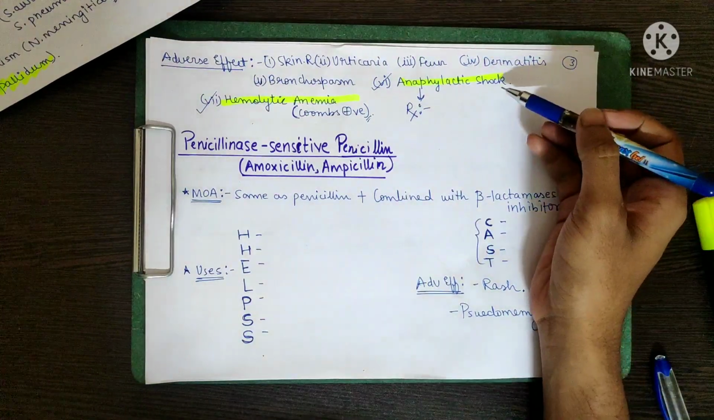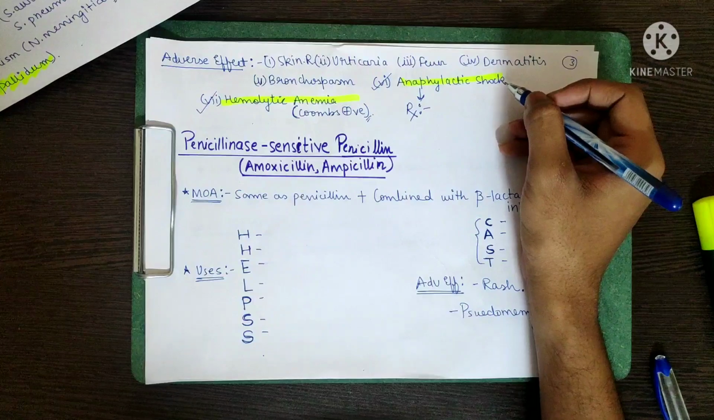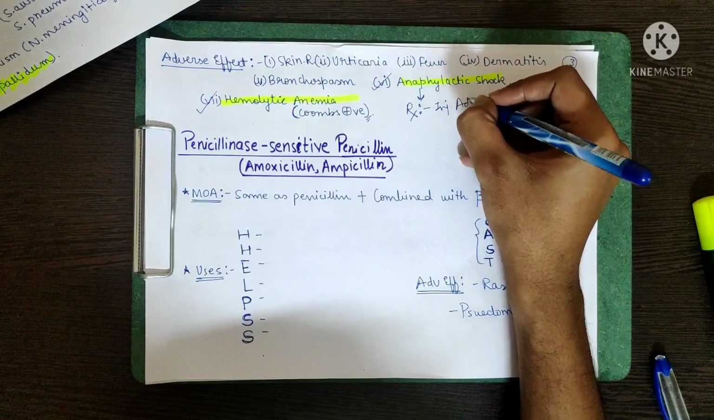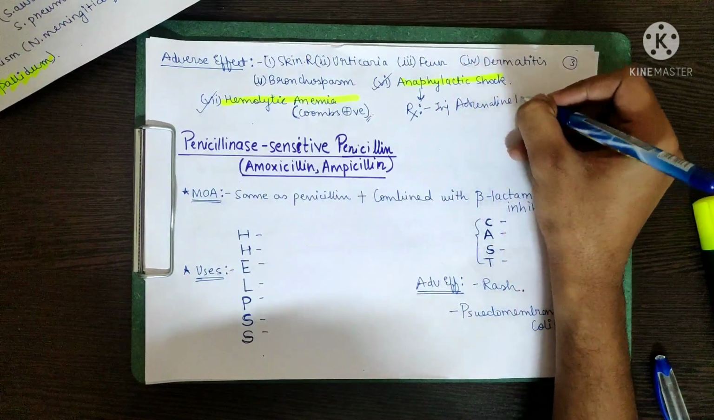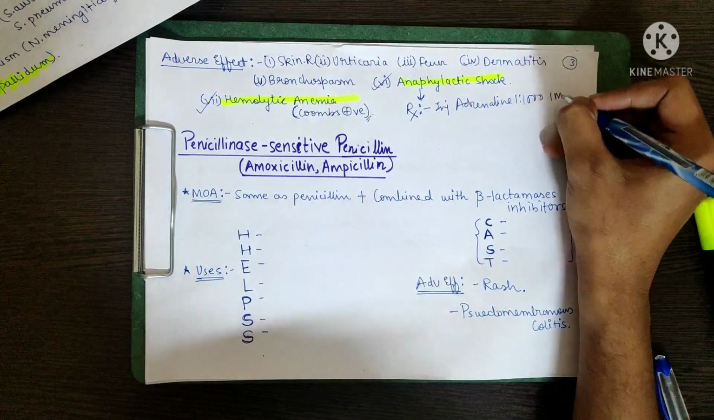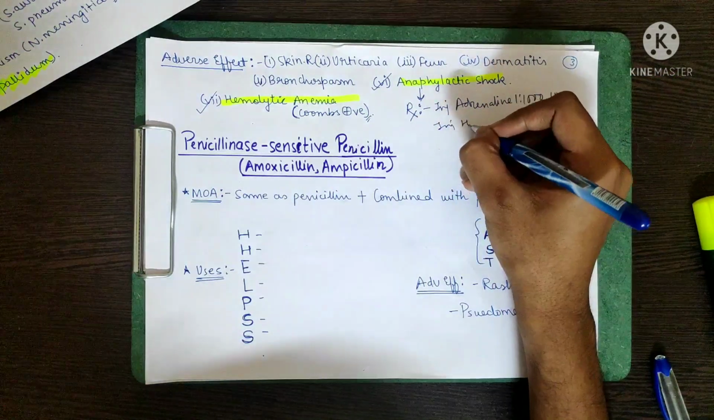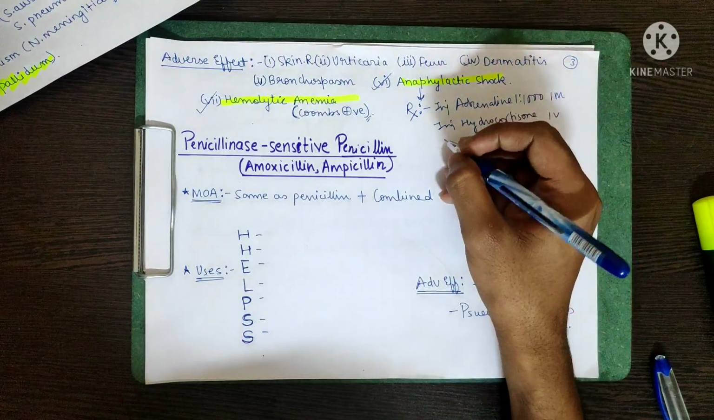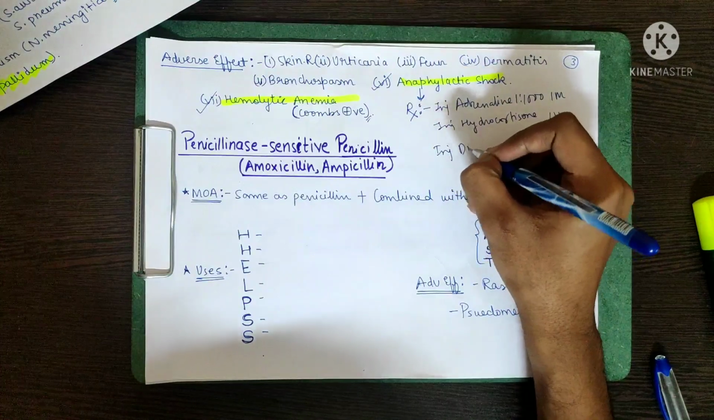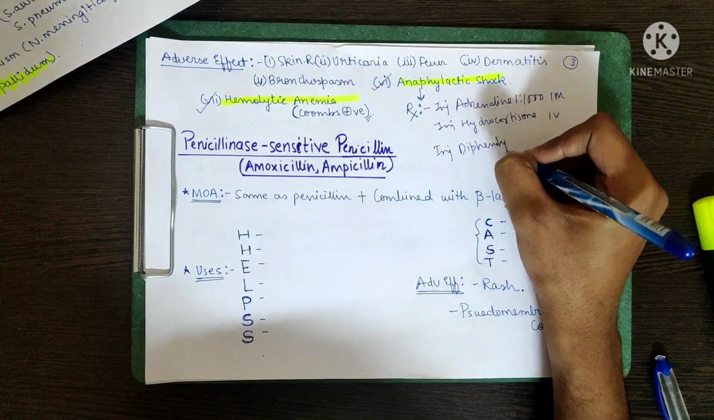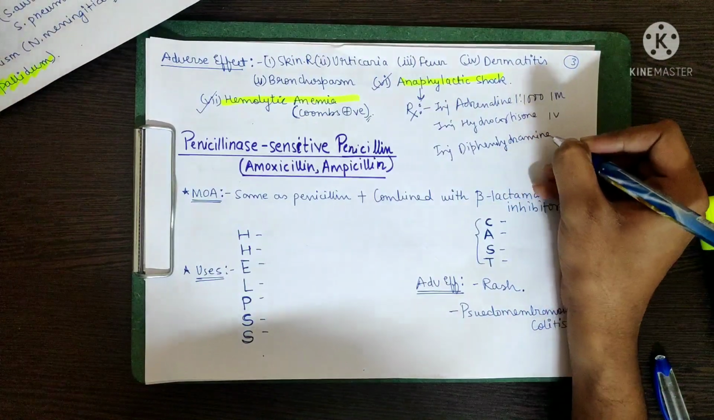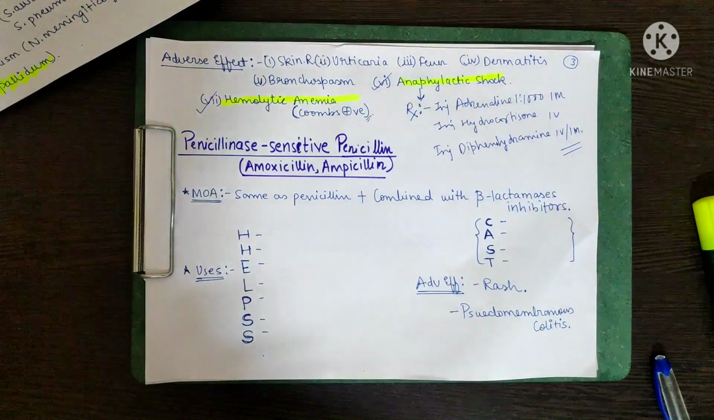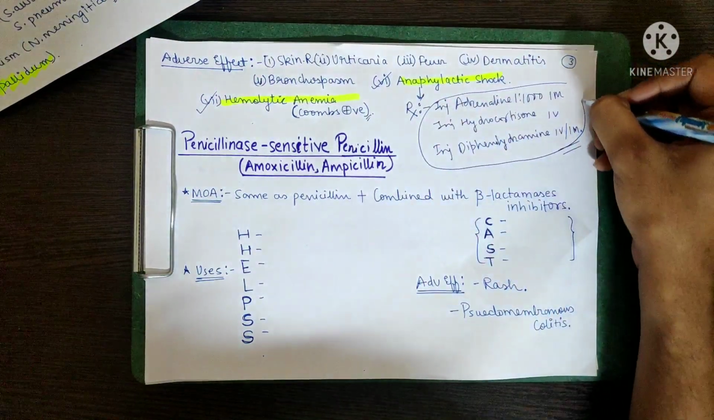So sometimes you are asked what is the treatment of anaphylactic shock due to penicillin G and penicillin V. First of all, injection adrenaline 1:1000 ratio intramuscularly. Second, injection hydrocortisone, you have to give it IV. And lastly, injection diphenhydramine. This you have to give IV or IM. So this is the management of anaphylactic shock, these three very importantly.